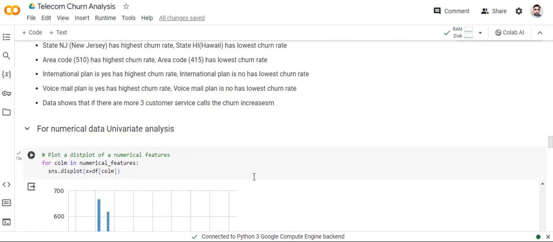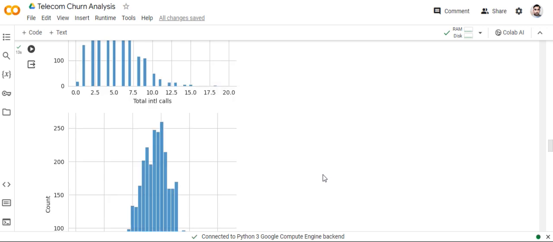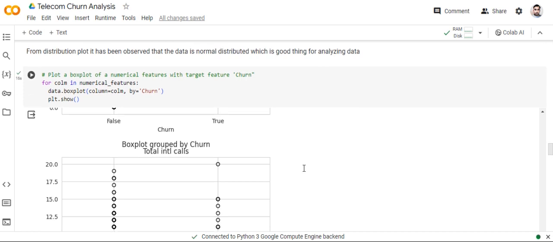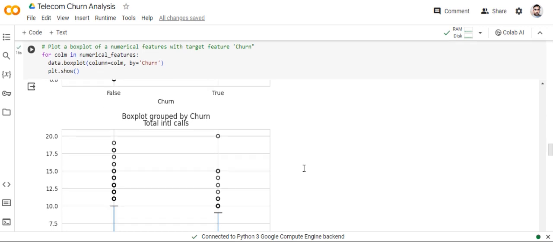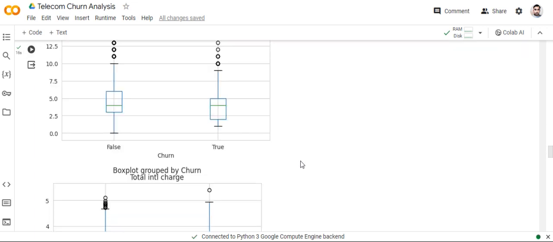For numerical data, univariate analysis, find a distribution plot of the numerical features. First, we find a distribution plot of the numerical feature. From this distribution plot it has been observed that the data is normally distributed, which is a good thing when analyzing data. Okay, then plot a box plot of the numerical features with the target feature churn. This is the box plot between the numerical features and the dependent variable, for the different types of numerical features.